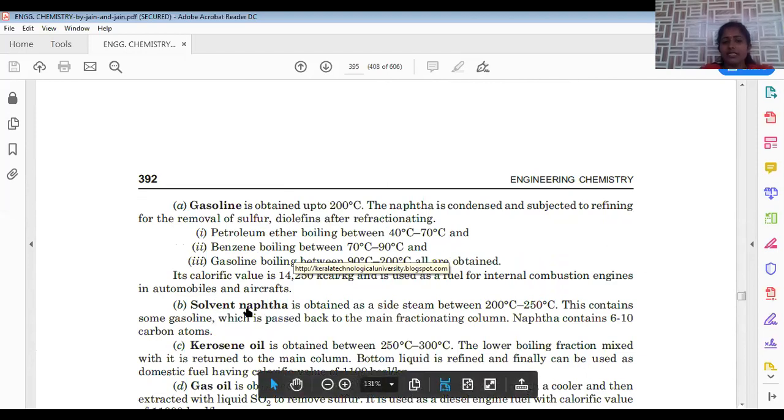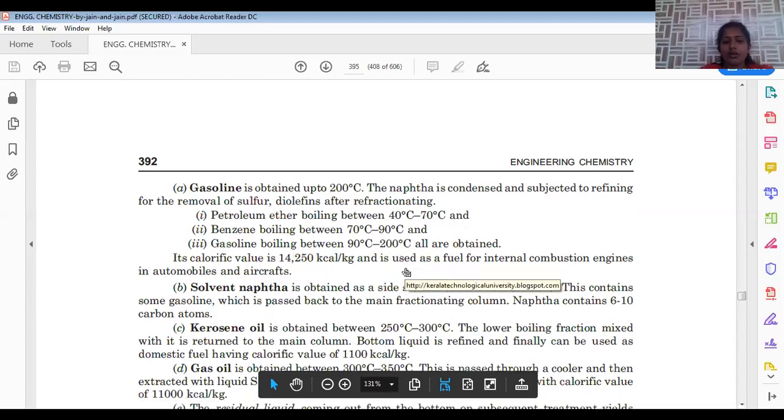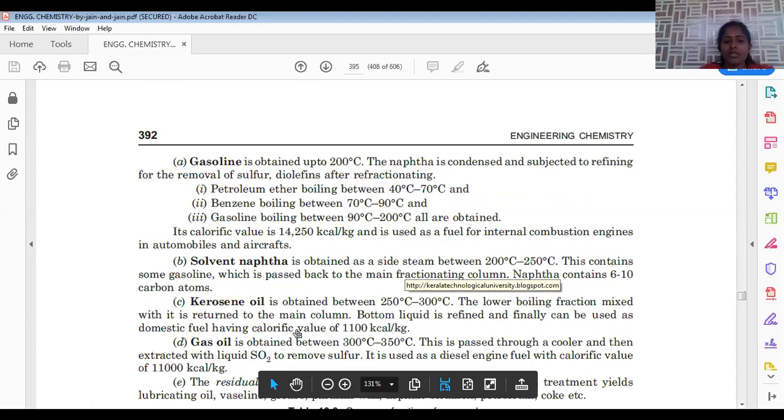And the next fraction we can say is solvent naphtha. Solvent naphtha is collected at 200 to 250. So C6 to C10 hydrocarbons will be there. Kerosene oil 250 to 300. Its calorific value is very high. That's the reason why it is applied in aeroplanes and other spacecraft applications.